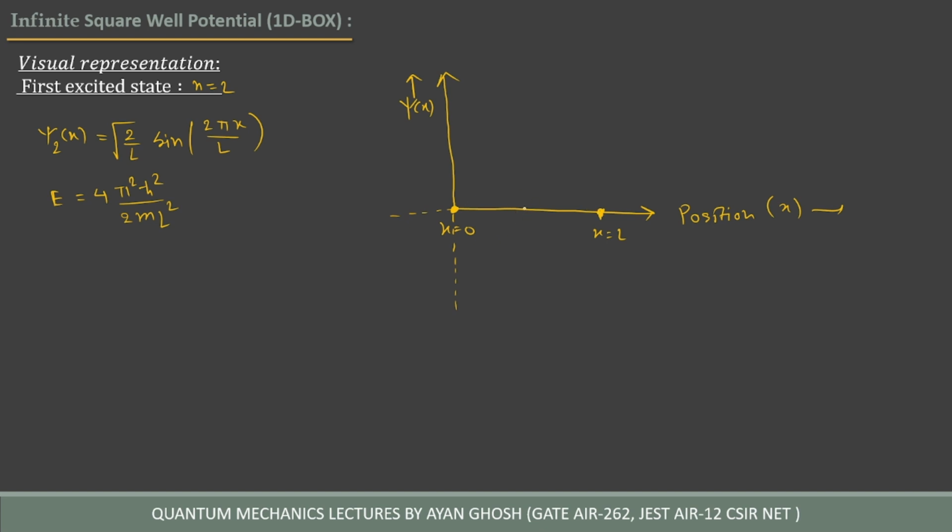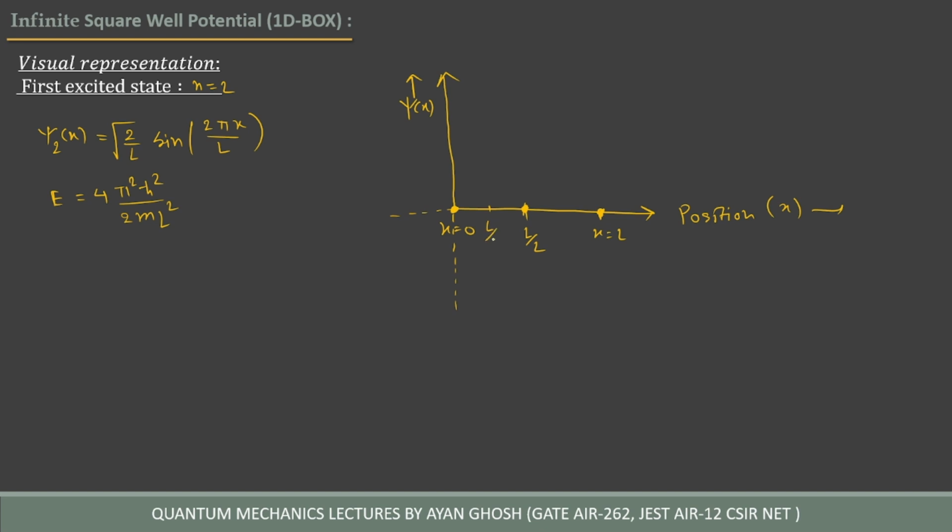Now if we put x equal to L by 2, there is sine pi. That means sine pi is also 0. So the wave function is also 0 at x equal to L by 2, in between 0 and L.